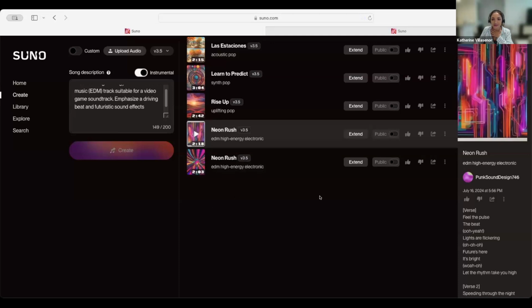So I can definitely see that being background music or the intro of a video game. I don't know about you. And then finally, the last one, I asked it to generate a motivational pop song with uplifting lyrics aimed at boosting the listener's mood and confidence, including a strong and positive chorus.